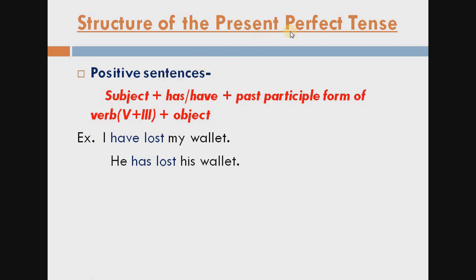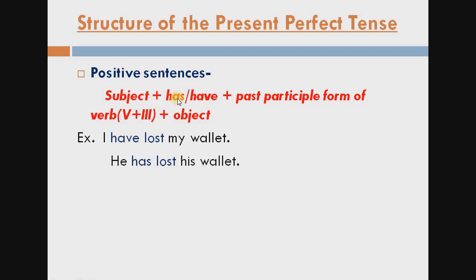Now let's see the structure of the present perfect tense. Same like the simple present and present continuous tense, here also there is a structure. First of all, let's see how we can make the positive sentences of the present perfect tense. This is the formula, you have to learn this. First of all, subject, then has or have, then the past participle form of verb, means verb third form, plus object. Okay students, subject means the doer of the action.